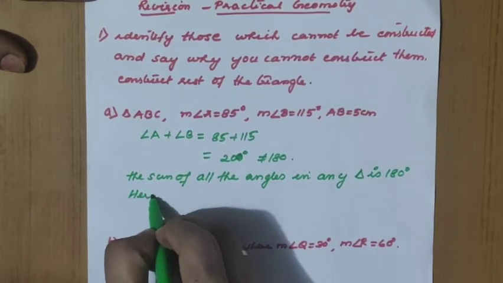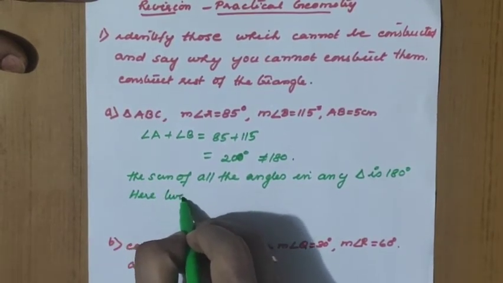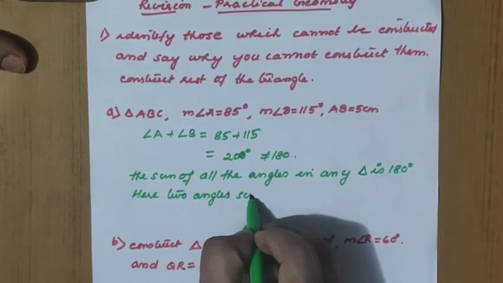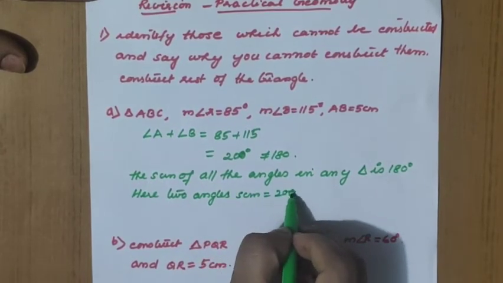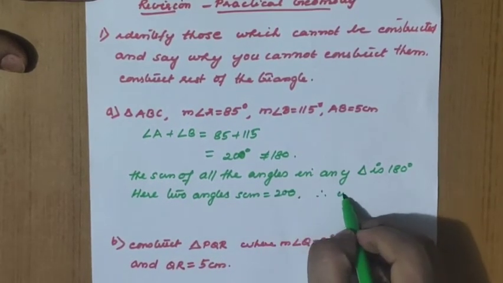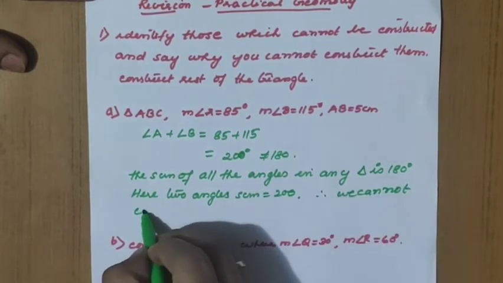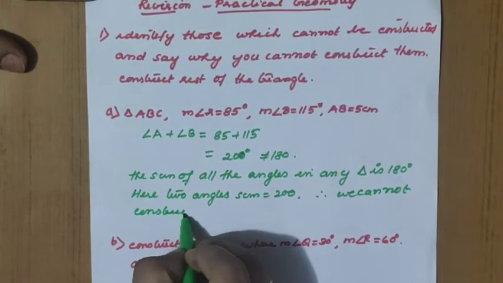Here two angles' sum itself is equal to 200 degree. Therefore we cannot construct a triangle in this case.